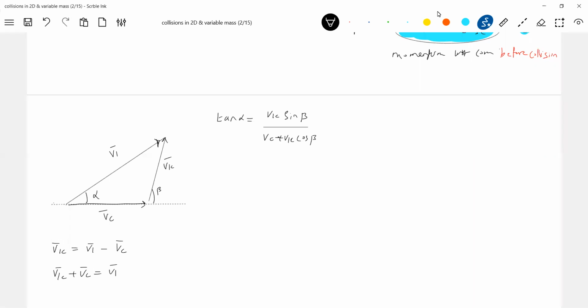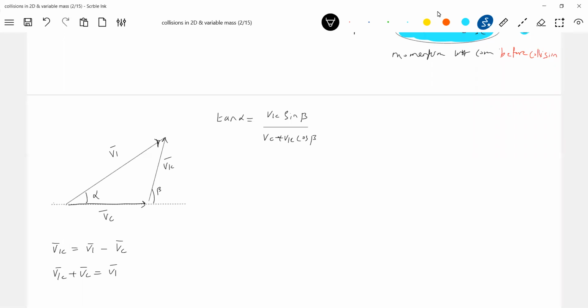So now we know beta, alpha, and we know VC equal to UC. V1C is what? Tell me what I should do after this. This is everything about the problem.